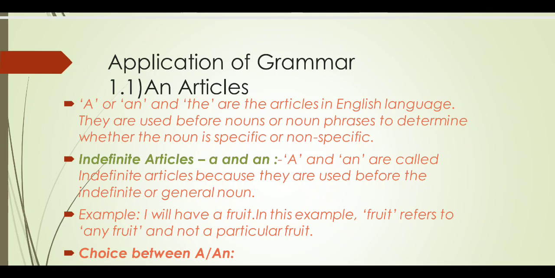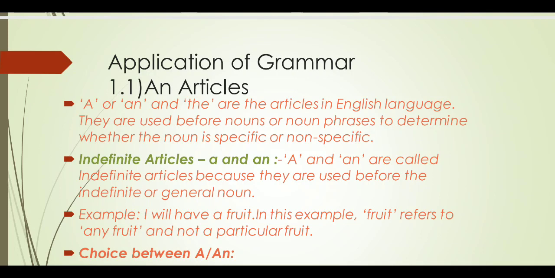But why do we call it an indefinite article? Because we decided, man is the creator of language, so we decided that a and an are put before a noun or noun phrase which is unknown, common, general, non-specific for us. So the definition: indefinite articles, because they are used before an indefinite or general noun.